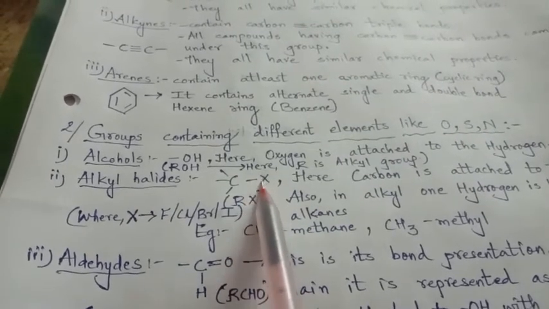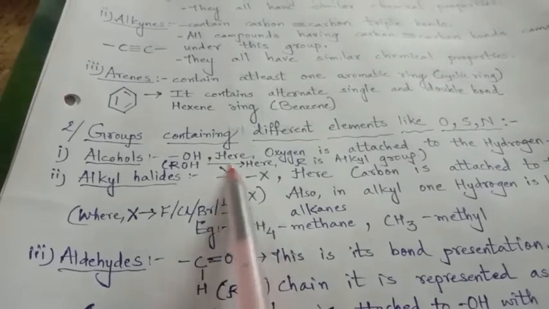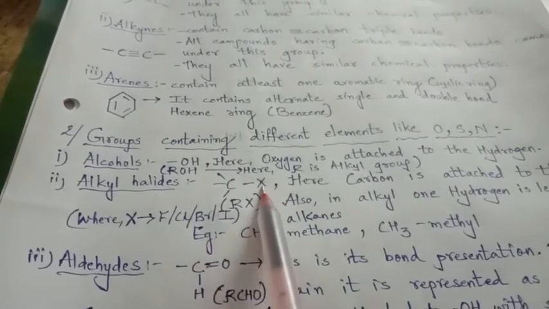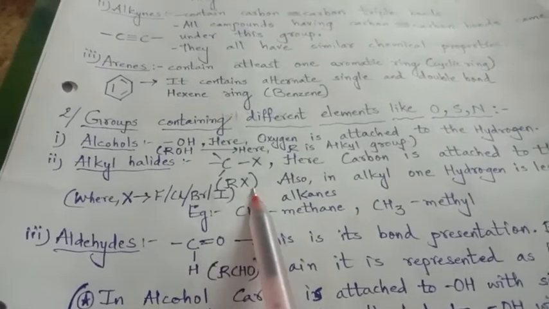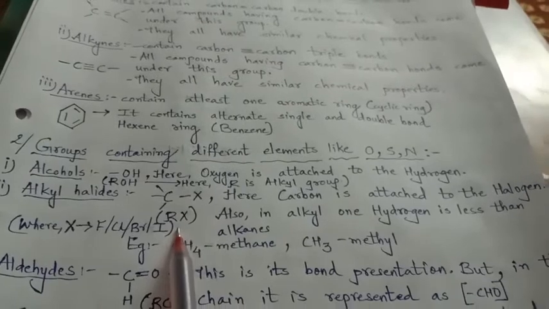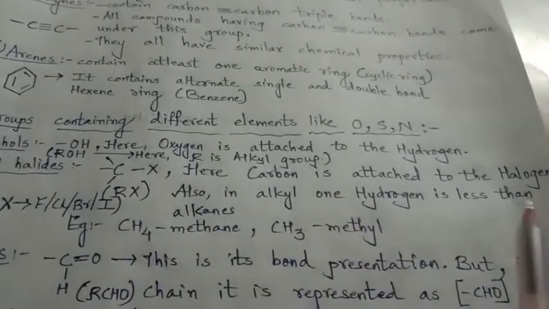But here instead of the fourth hydrogen, a halogen group is attached. So this is alkyl and halogen, alkyl halide, right? It can also be represented as RX, where R stands for the alkyl, methyl, ethyl, propyl, butyl, right? So here carbon is attached to the halogen.